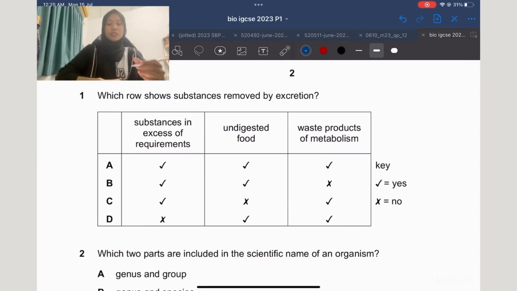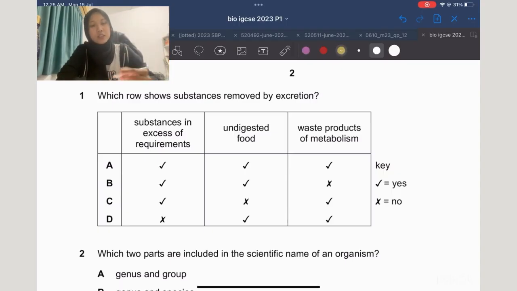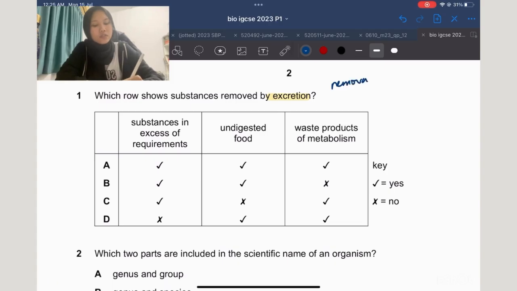Okay, so first, which row shows substances removed by excretion? First in this question you need to know the meaning of the term excretion. Excretion means the removal of waste, the removal of toxic materials in our body.